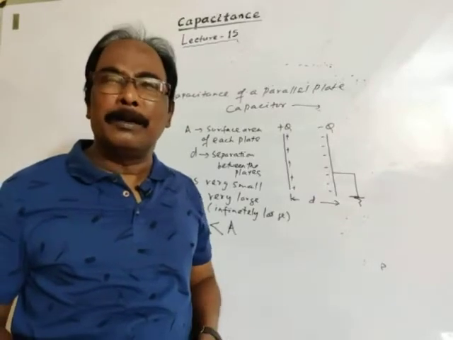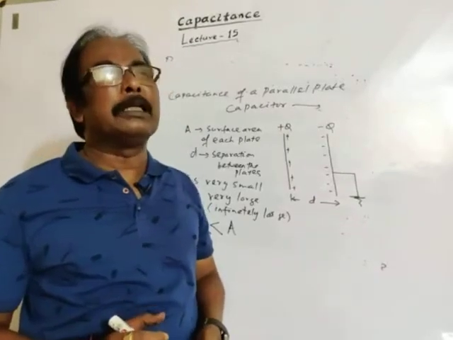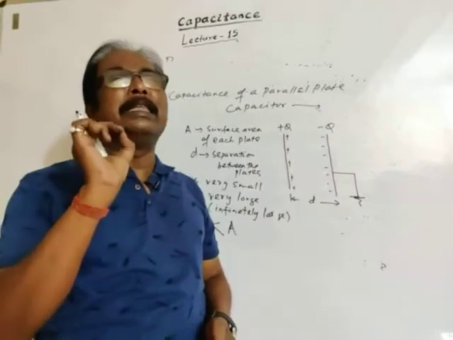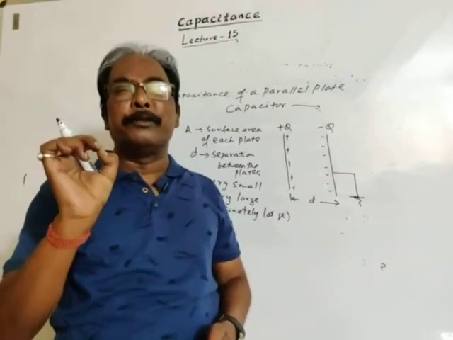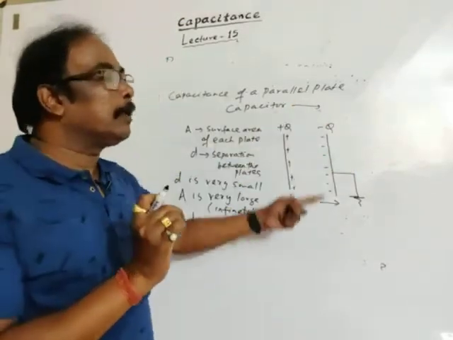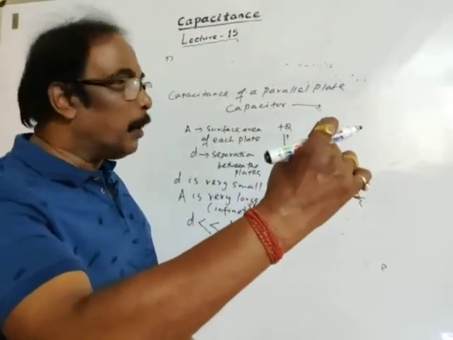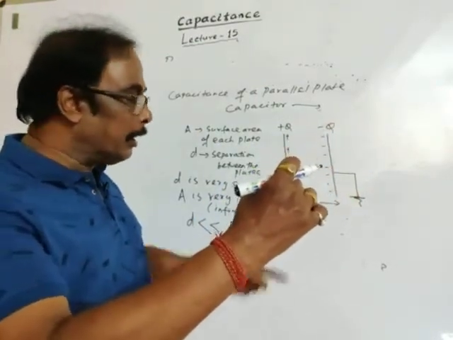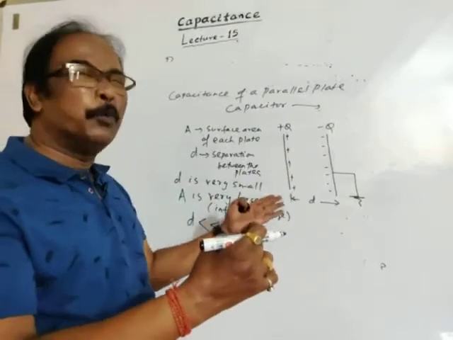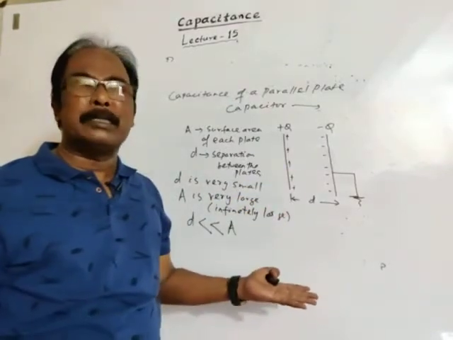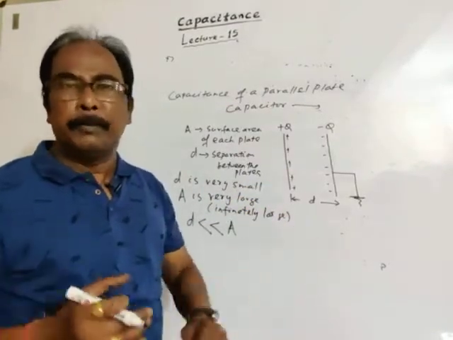Suppose a small insect is standing in front of this whiteboard, in front of this wall. Then this wall appears to it very large, or infinity.